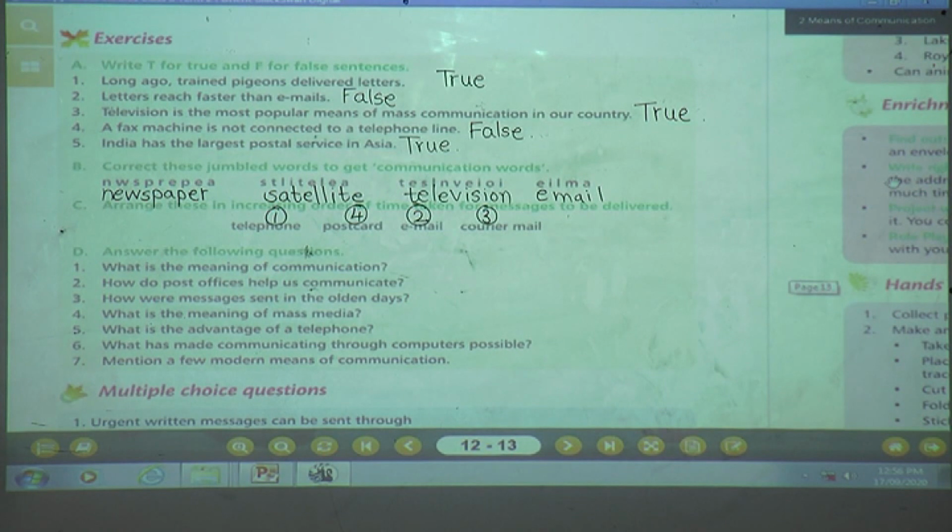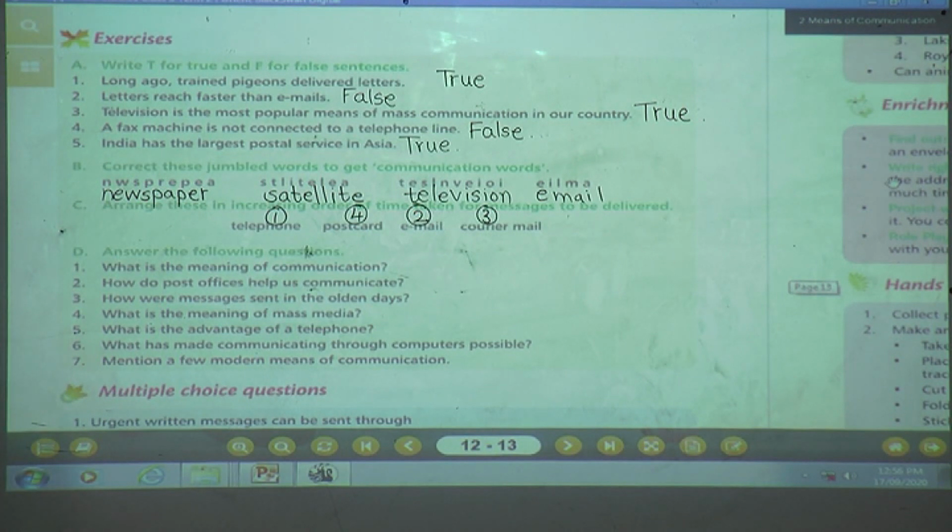What can we do with the telephone? A telephone helps us speak to anybody in any part of the country or any part of the world instantly.